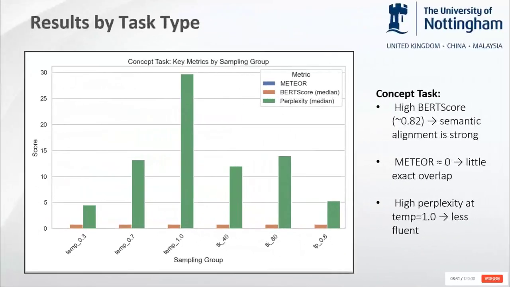This section summarizes the performance of GPT-2 across the three task types. For the concept-to-sentence generation task, GPT-2 performed well in terms of meaning. We see a relatively high BERT score of about 0.82, which shows strong semantic alignment. However, Meteor is nearly zero, suggesting little word-for-word overlap. Perplexity becomes very high at temperature 1, meaning the text is less fluent when randomness increases.